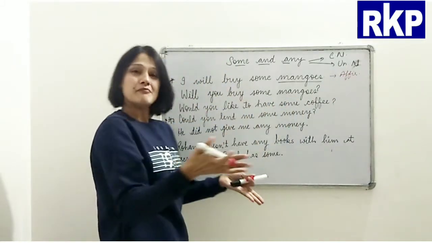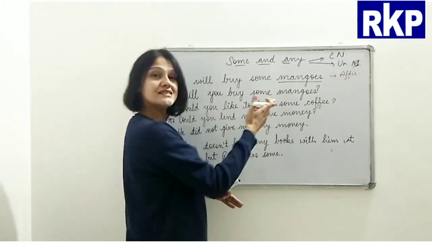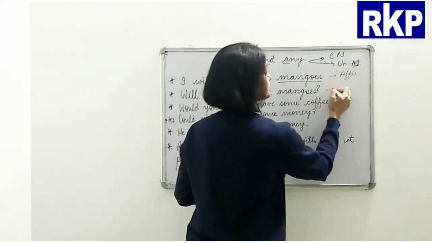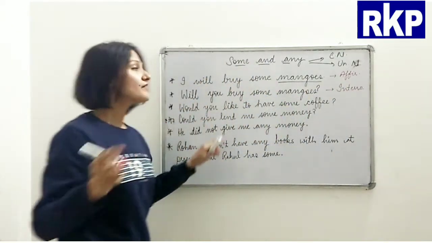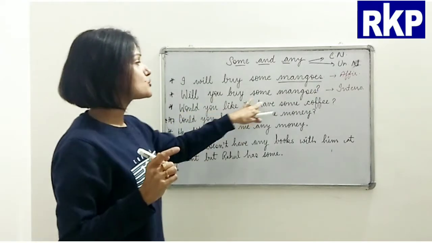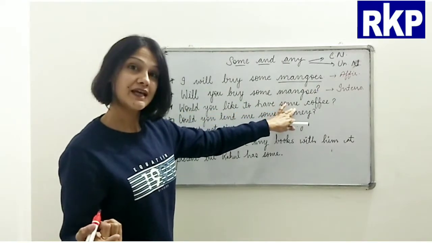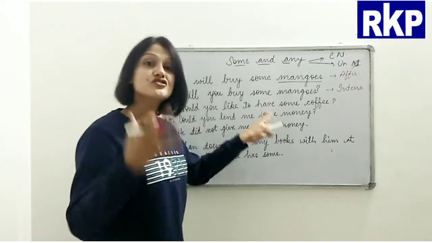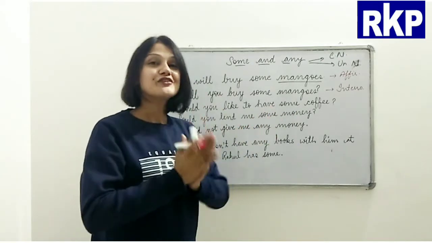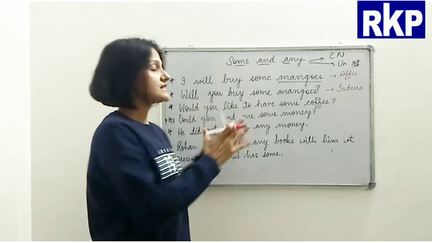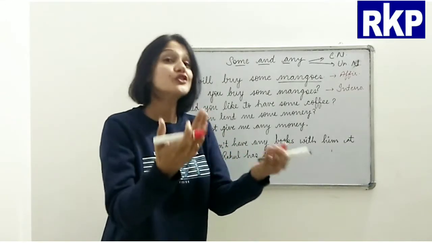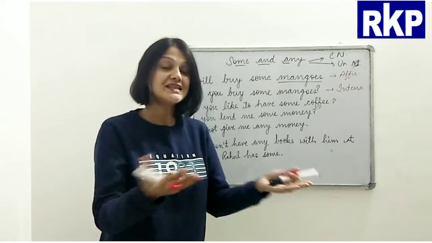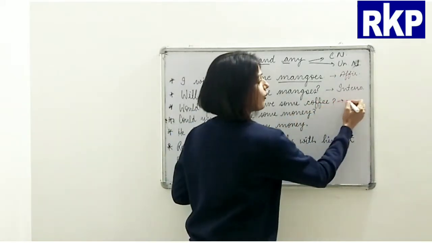Will you buy some mangoes? This is interrogative. And then, would you like to have some coffee? Of course, it's interrogative, but if you notice here, there is an offer in the sentence, right? Would you like to have something? So this is an offer.